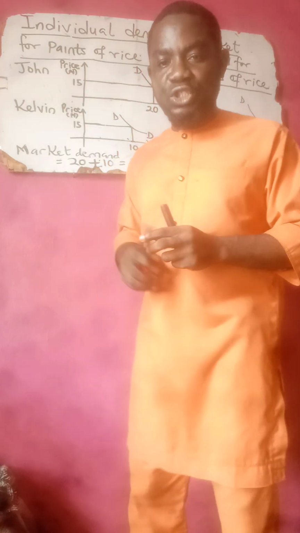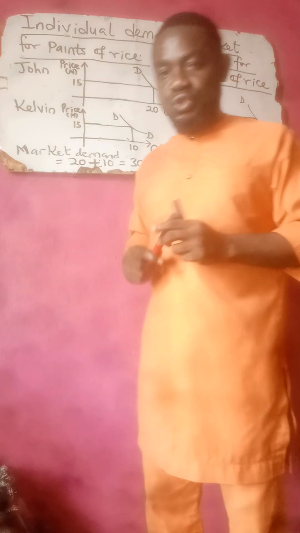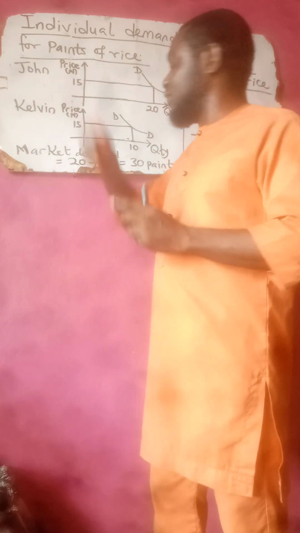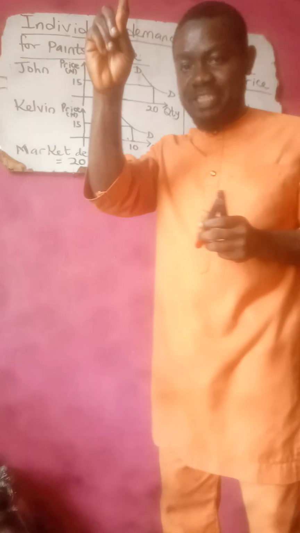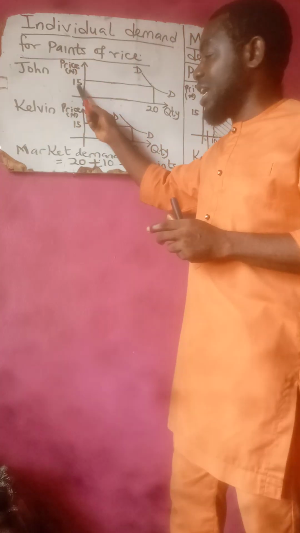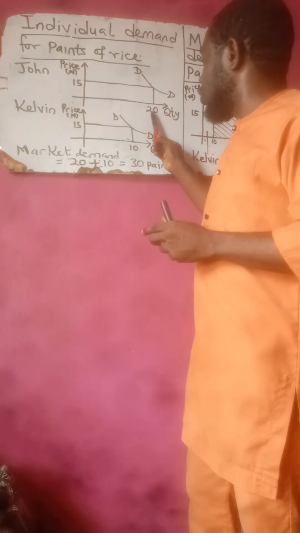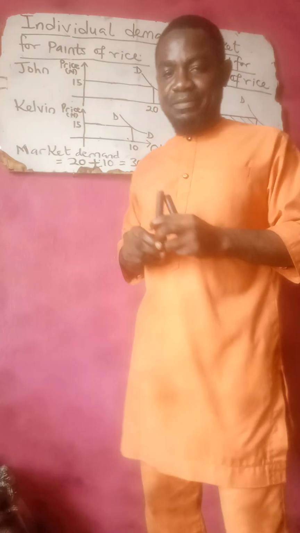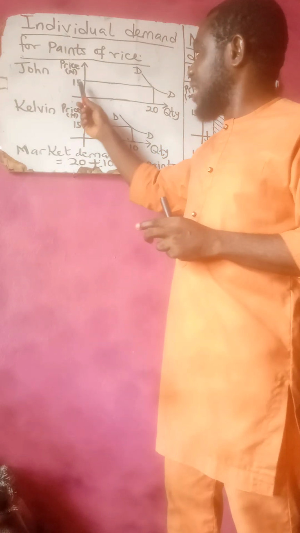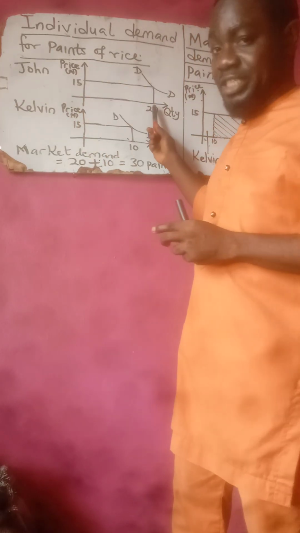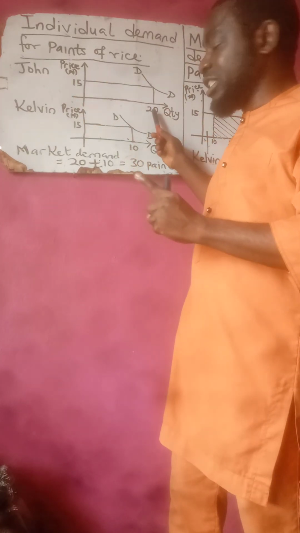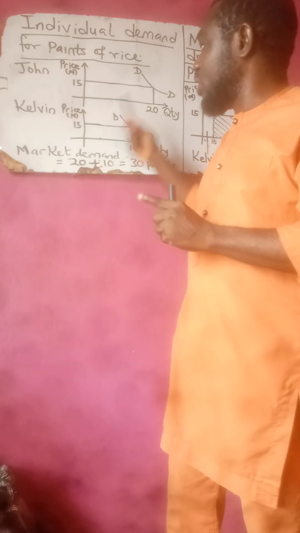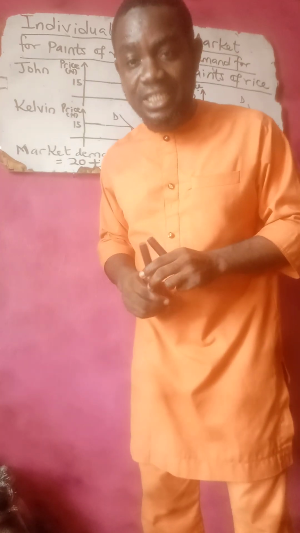So we have given an illustration for these two consumers, John and Kelvin. The price of a pint of rice in this illustration is 15 naira. John is able to consume 20 pints. If you want to look at the total amount spent by John, you have 15 naira per pint times 20 pints, and that will give you 300 naira.